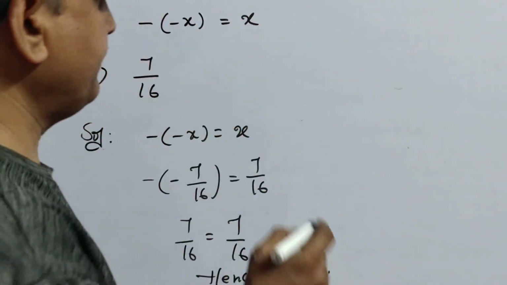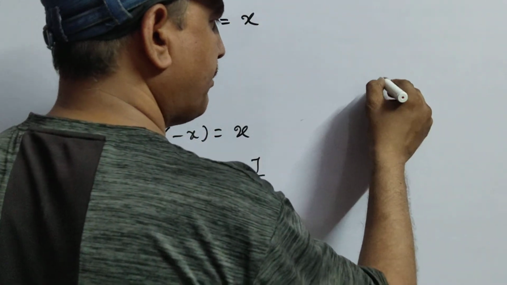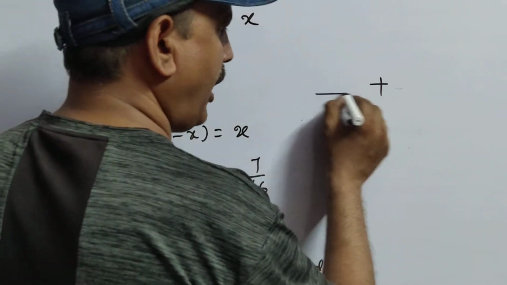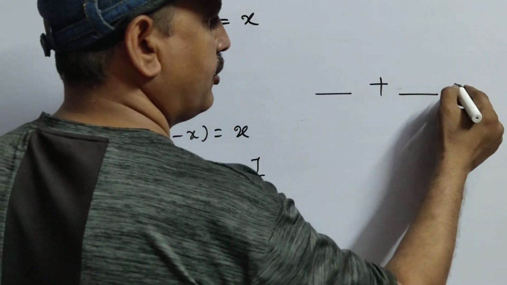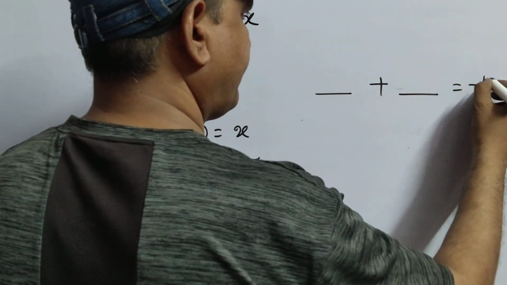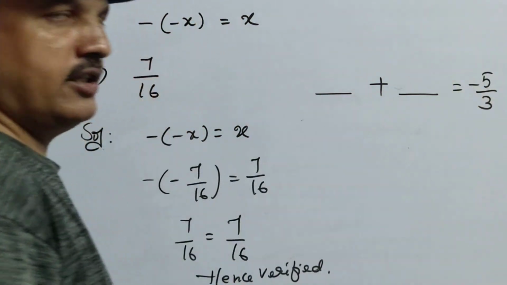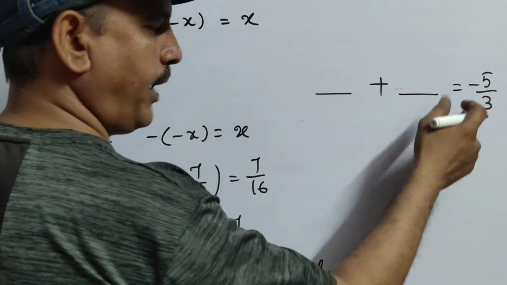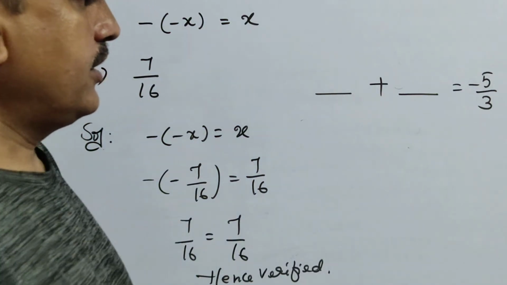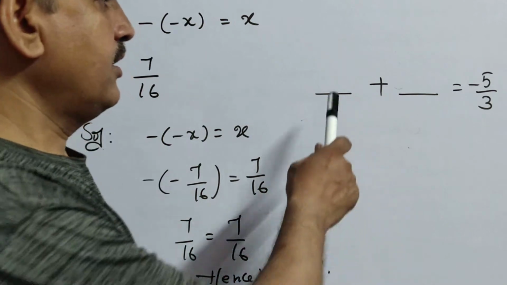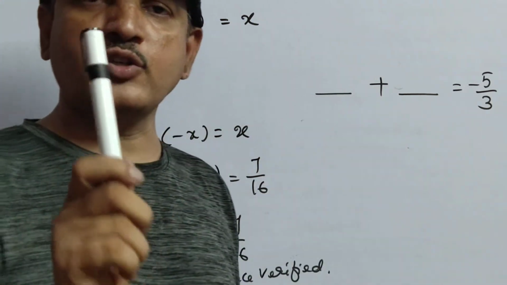See here children, sum means plus. If you add these two numbers, you are going to get the answer minus 5 by 3. But it is very unfair without giving at least one clue. Out of two, one should compulsorily be known.